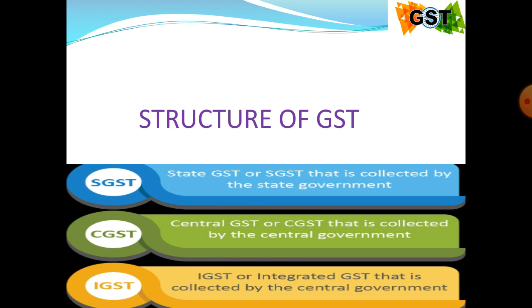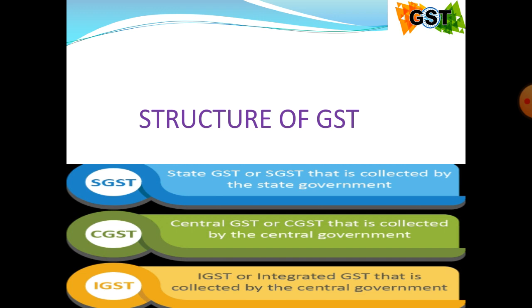Because of that, we have to identify and accommodate the mandate of central government and state government relating to the levy and collection of tax prevailing before the introduction of GST.